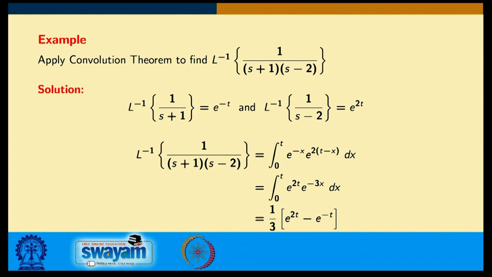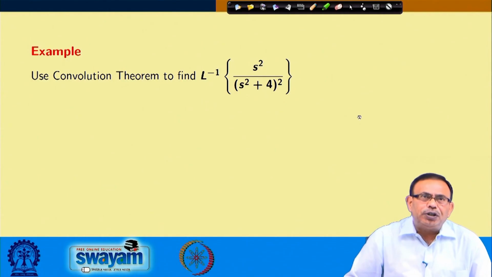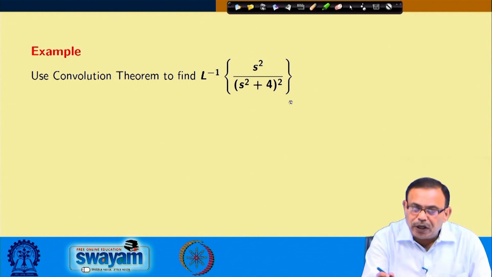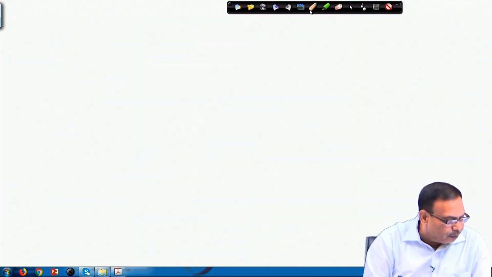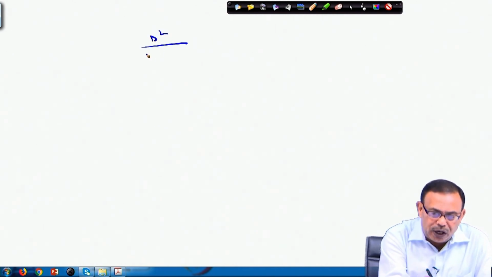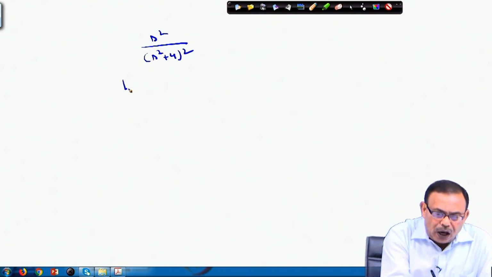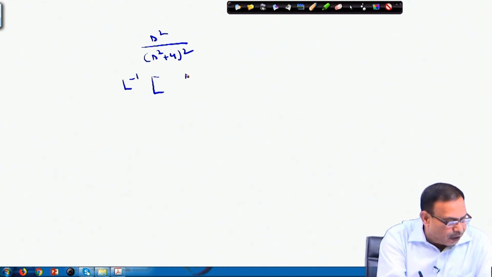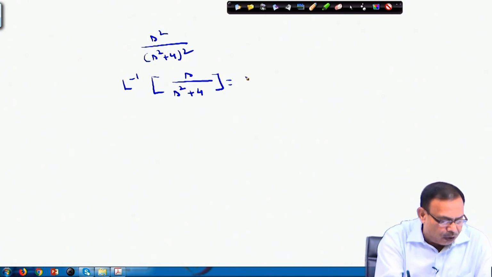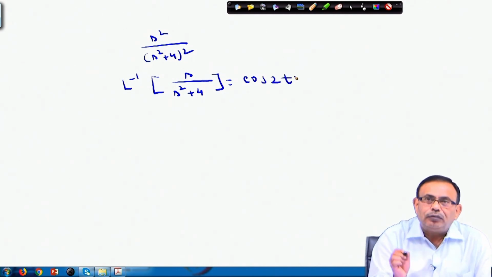Let us quickly see it, and let us see one more example, that is, Laplace inverse of s square by (s square plus 4) whole square. So, the problem is your function is s square by (s square plus 4) whole square. I think I know this: Laplace inverse of s by (s square plus 4) is cos 2t, I know it.